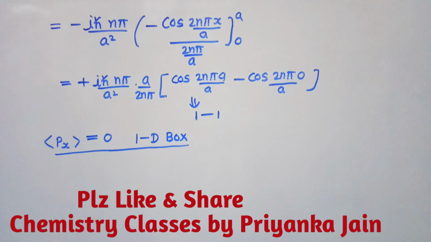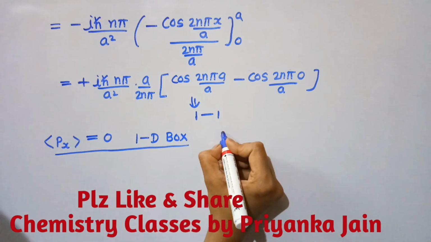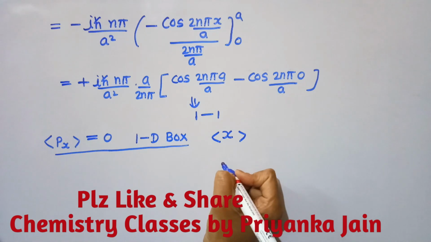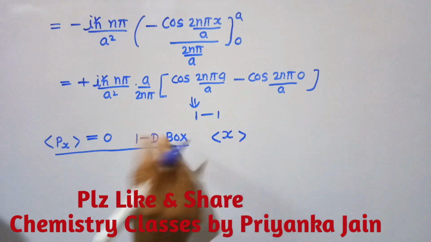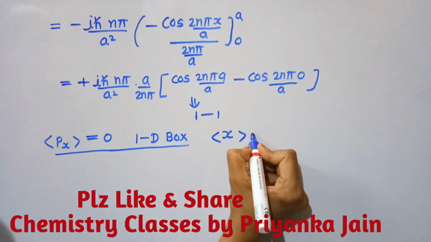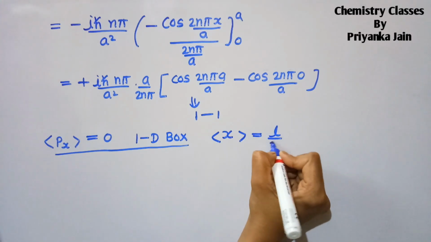Similarly, you can find out other values. If you find out the average value of the position operator in the case of the 1D box, I am giving you the cases of the 1D box firstly. In the 1D box, the average value of x will be equal to L by 2.